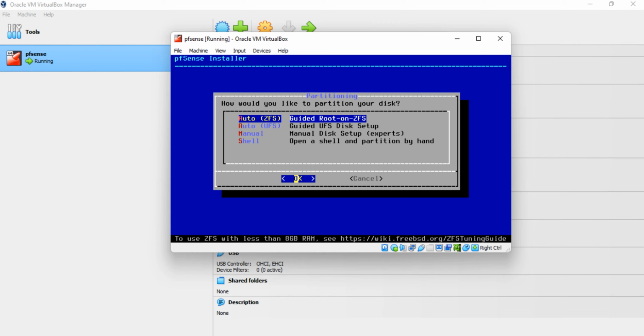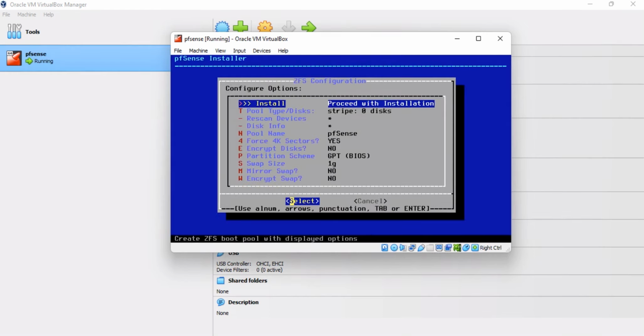On the partitioning screen, you can select how you want to partition the disk attached to this VM. For this video, we will continue with the Auto ZFS option. On the ZFS configuration screen, press Enter to continue with the installation.